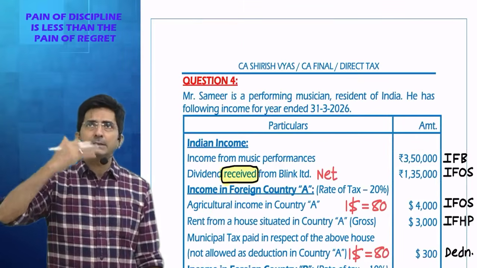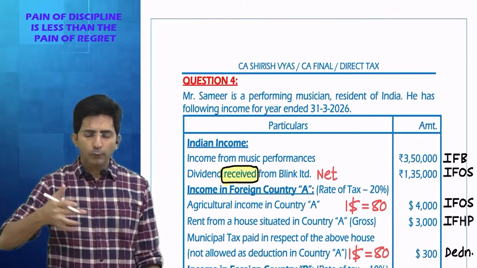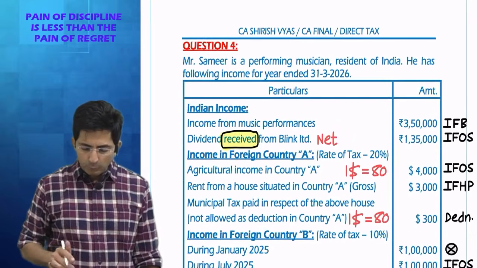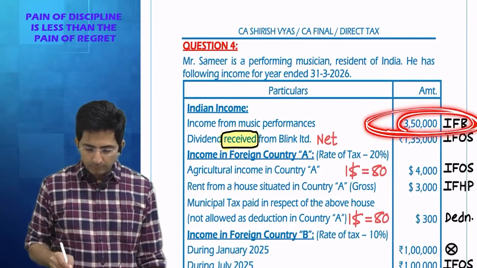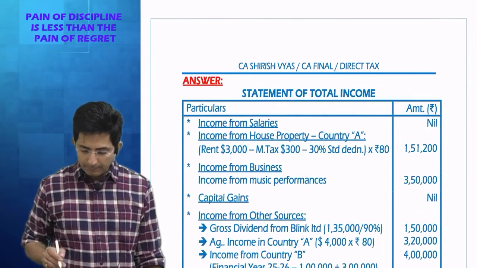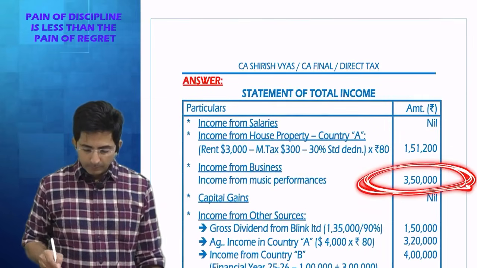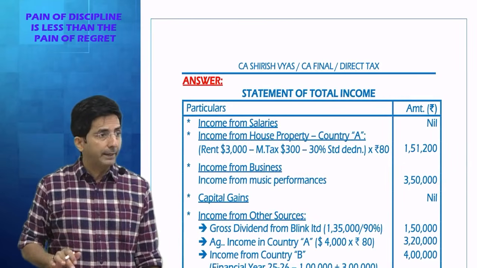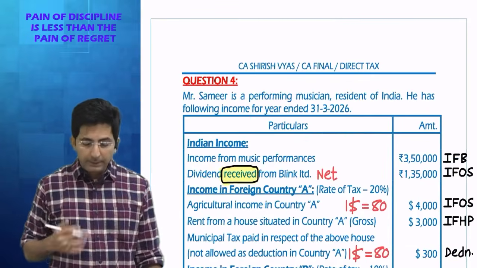Then I am going headwise. Next head, income from business. Do we have income from business? Yes, we do have. 3,50,000, income from music performance. It is directly given. So I will write income from business also. Then headwise, next head, capital gain. Capital gains is not there. Then income from other sources.